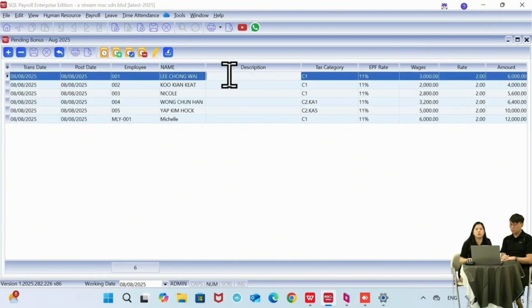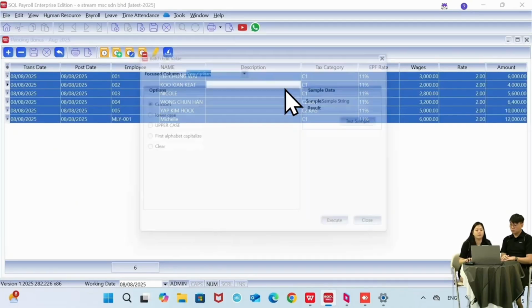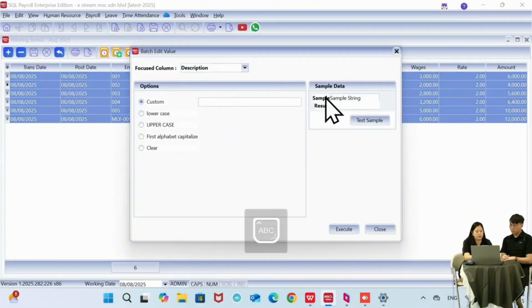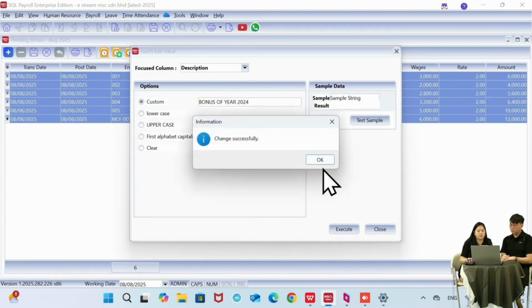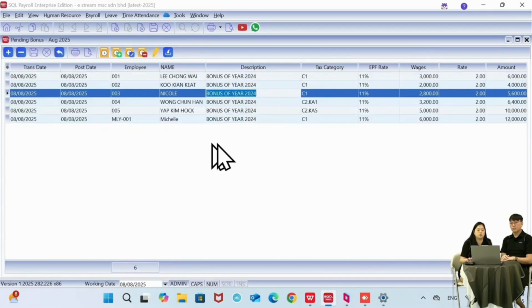Same as the description. If I don't want to key in one by one, I can just Ctrl A, select all, and then right click, batch edit value. And then here I can put in a bonus of year 2024. Then I click on execute. So when I close it, you can see the description is already auto filled for you. So once done, I can just click on save. Then that's it.